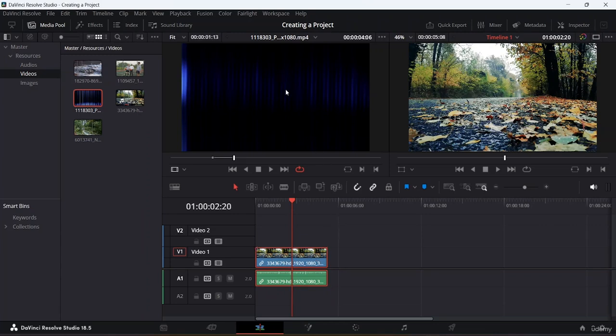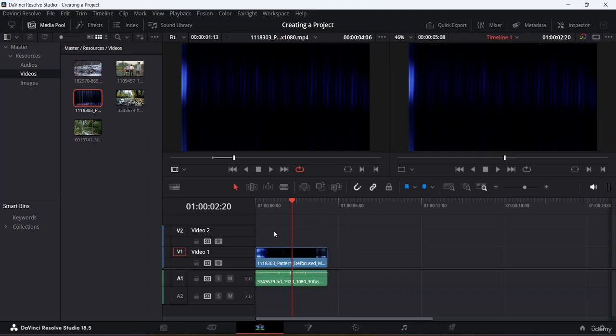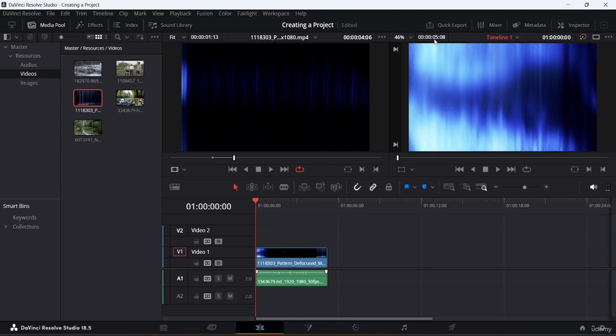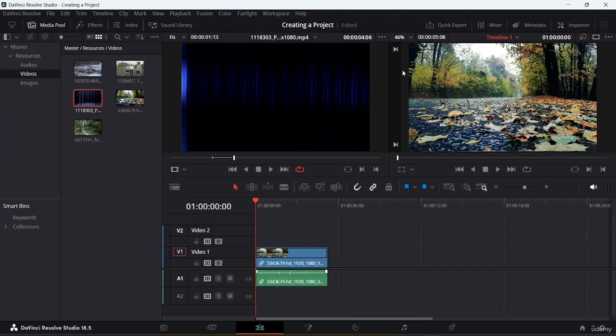Now, in the same way, with the same footage, I want to replace the clip. I'll select this particular clip, and over here in my source monitor I will have this particular clip. Now if I click on replace clip, it will replace the whole clip which I had before. Now you can see I have the whole footage over here, and the total duration of the video didn't change. If I press Ctrl Z, this is the video which I had, and the total duration is 5 seconds and 8 frames.